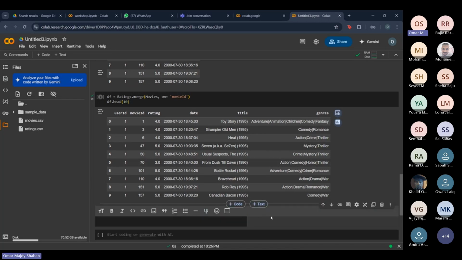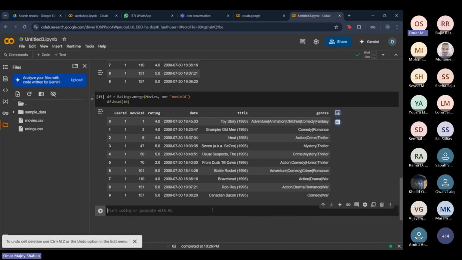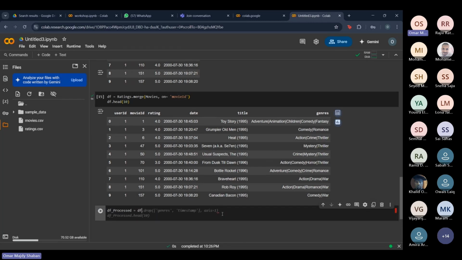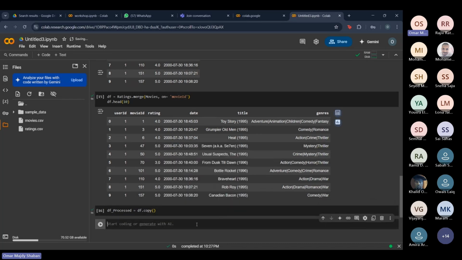Now, we just finished processing the two data sets. What we're going to do is make a copy of this data set after we clean it. It's just a good habit, copying data sets. Just in case you make a mistake later on, maybe you deleted too many columns or removed some rows or you just corrupted the data, you can immediately go back to this checkpoint. You can just think of this as a checkpoint.